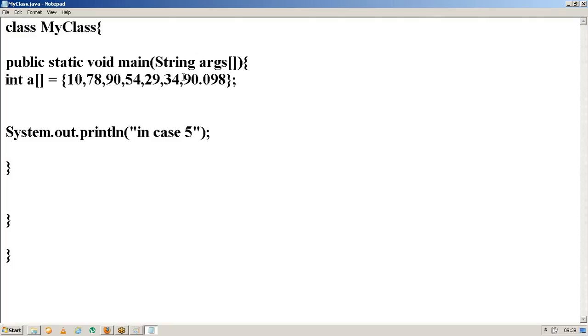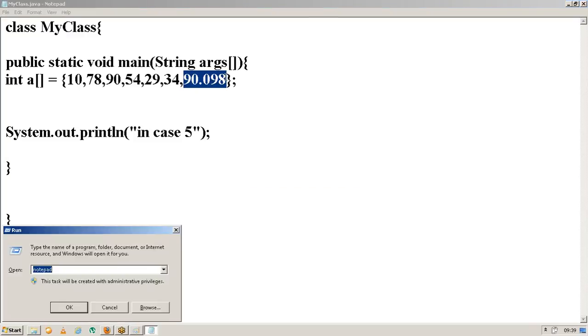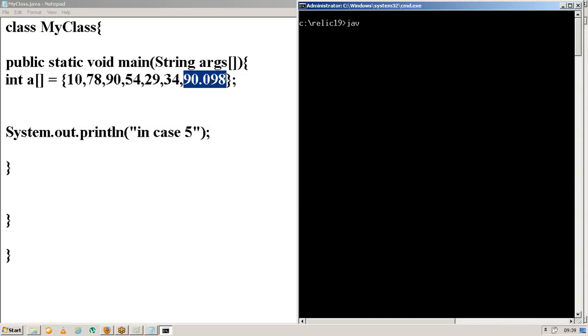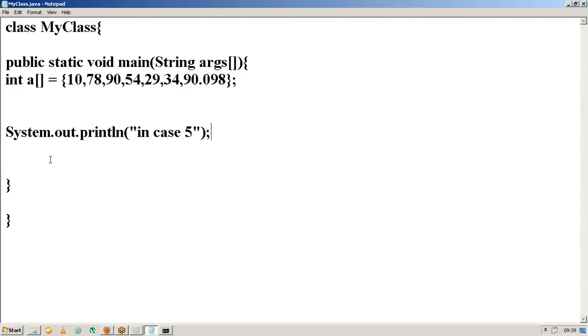So coming to here, what I can do is store a collection of similar data type elements. Like this, I can store a collection of elements here. Now, is it possible to store any double value like this? Here I am trying to store a numeric value with some decimal points. Is this possible for us to store in an integer array? No, exactly, it is not possible. So let me compile this program and check whether it will compile or not.